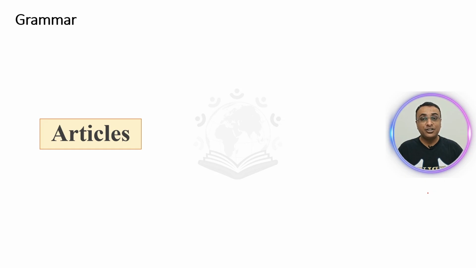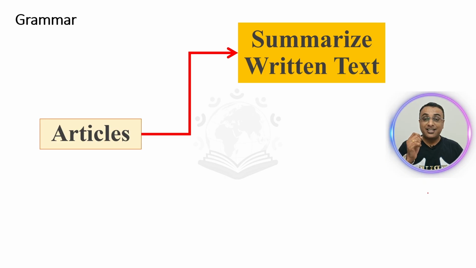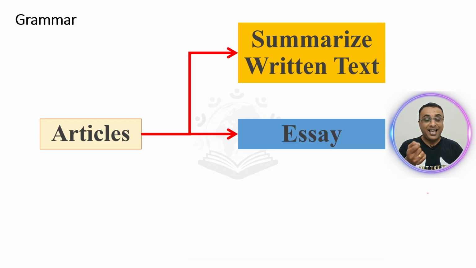Until now, we had understood where and how you should be using articles and where you should not be using articles. Now let's see how articles will help you in the PTE exam. To begin with, in summarize written text, it will help you to construct a grammatically correct sentence as well as in essay 2. Here you will be writing multiple sentences. They all have to be grammatically correct. So the usage of correct articles will give you more marks.